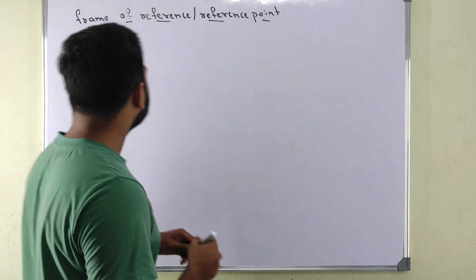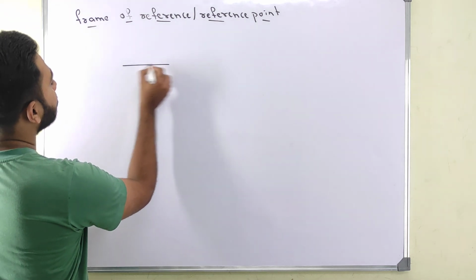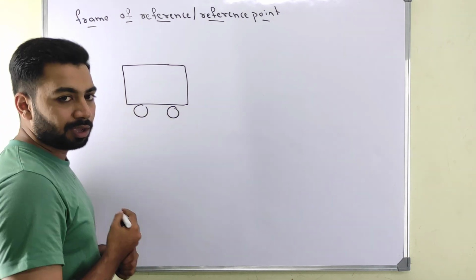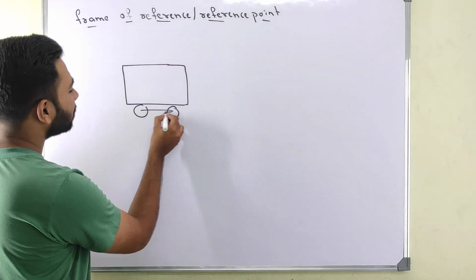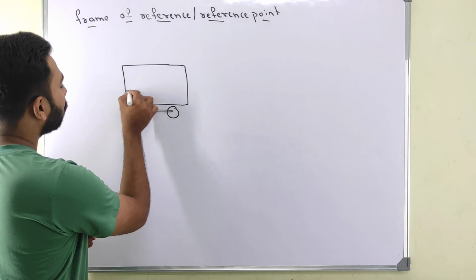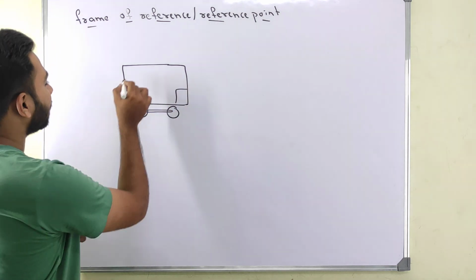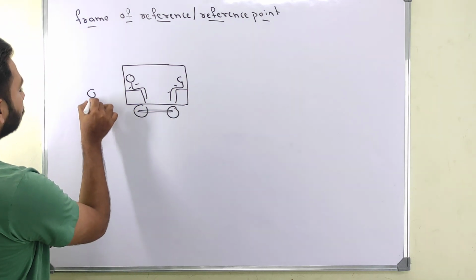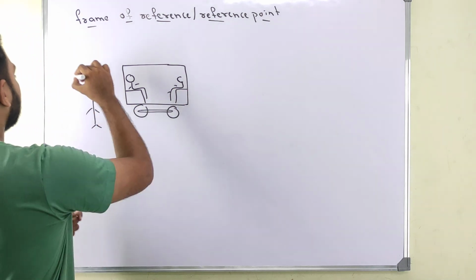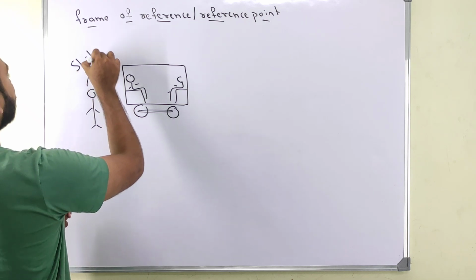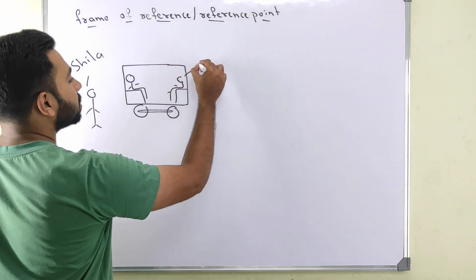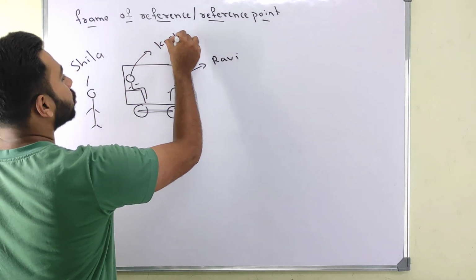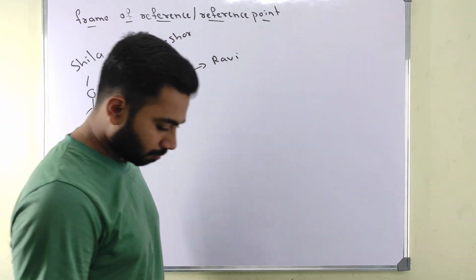Or else, I will give the best example. Let's say it is a train compartment. Adjust, train compartment. So in this, there are two friends sitting. Let's say this friend's name is Sheila. This name is Ravi. This name is Kishore. We'll take names like this.